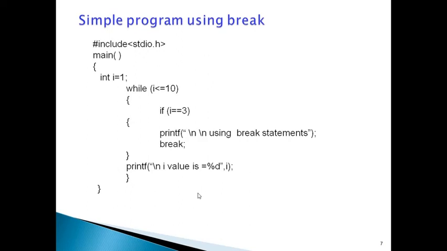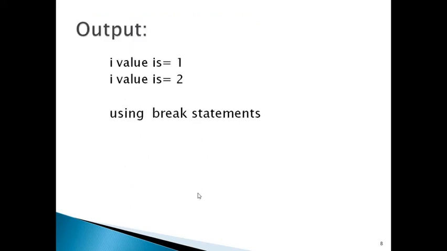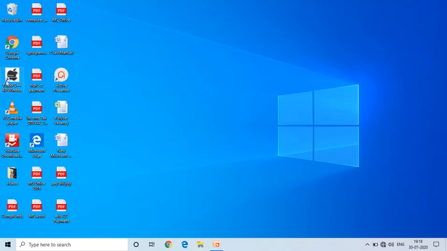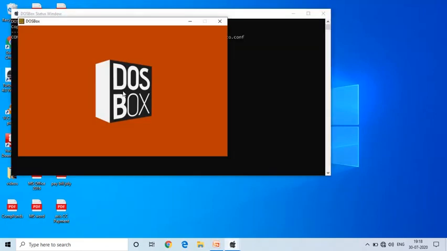But in this case we are using the break statement. At the time of the third iteration, it executes the if control statement and then the break statement. It comes out of the loop immediately. This is the expected output. Now we will execute the program in the compiler and check the output, to see how the break statement is working.